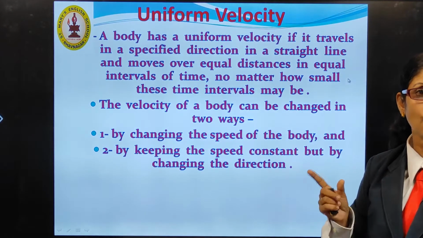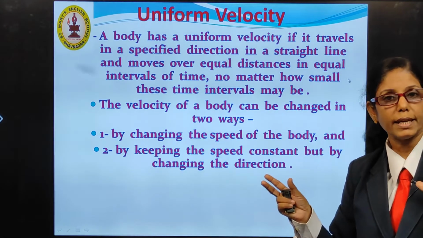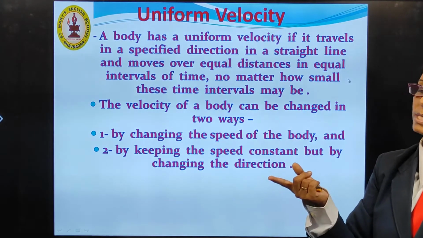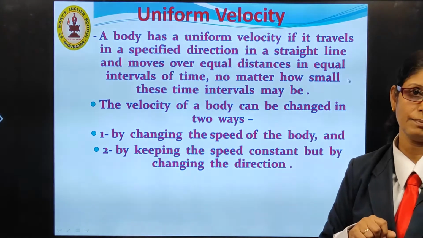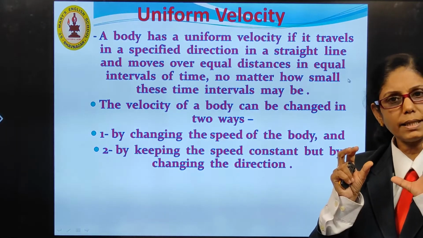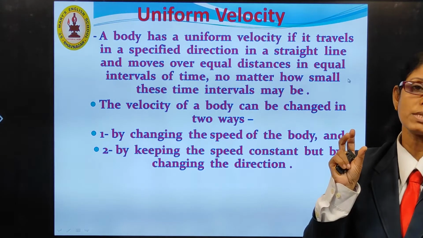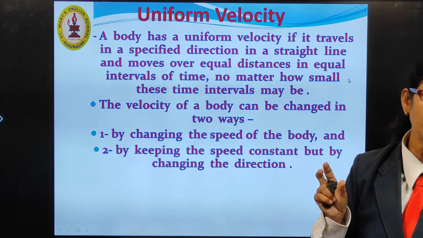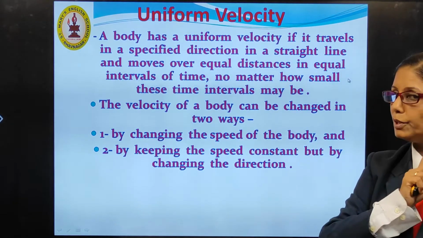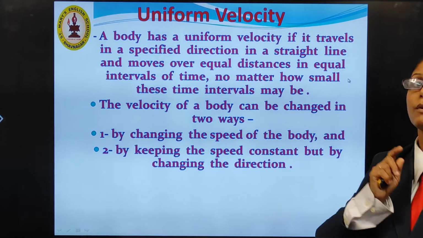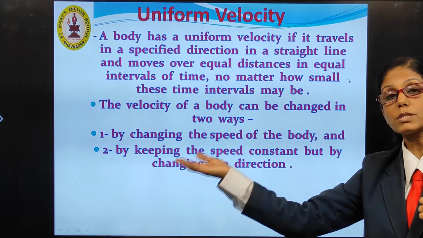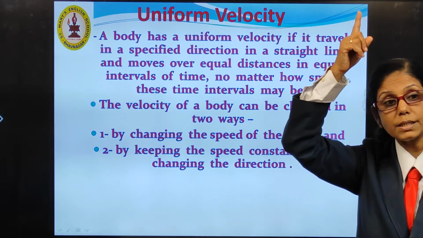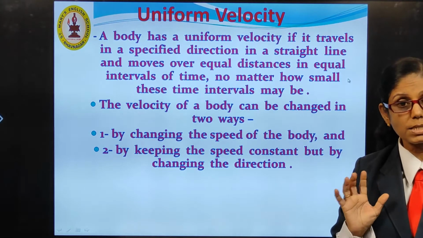Is it clear now what is the difference between velocity and speed? Speed is a scalar quantity while velocity is a vector quantity. So, for speed we only have to say what it is, for example 50 kilometer per hour, 40 kilometer per hour, etc. But we do not have to consider whether the body has moved in positive direction or negative direction, or whether it has gone up or down. Is it clear?